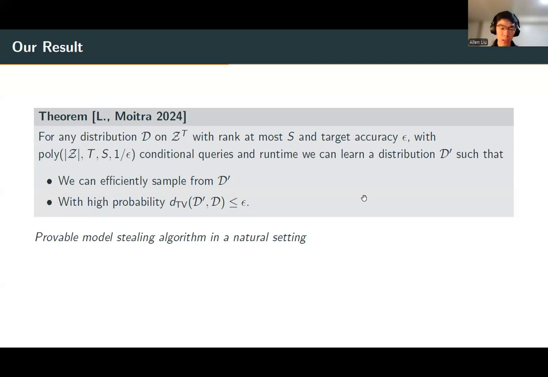This gives, in some sense, the first provable model stealing algorithm in a natural setting for language. It's also nice that our algorithm has some natural built-in robustness: it works even if the original distribution D is not exactly low rank, but merely close in TV distance to a low rank distribution.